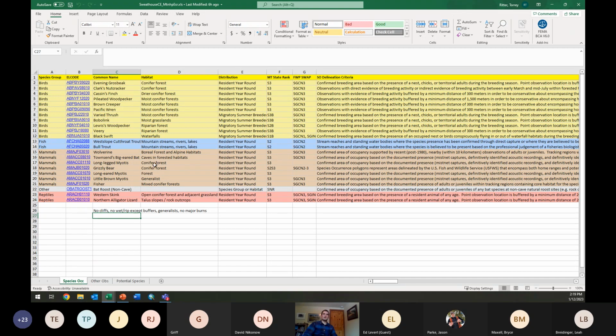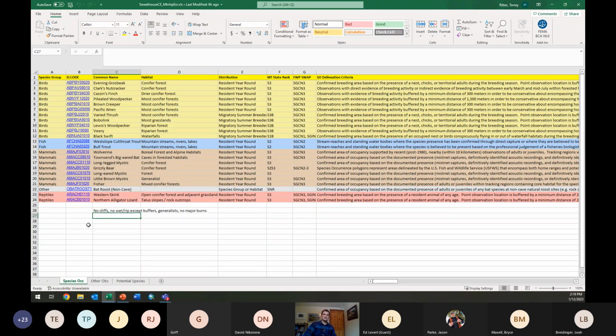So by doing that, and by looking at these habitat associations, you can already start deleting some species off this list that you maybe don't need to worry about, like black swifts, the veery. If you don't have streams or rivers or lakes on the property, you could delete those fish. And so you can really start to whittle things down just by knowing a few things about those special habitat patches.